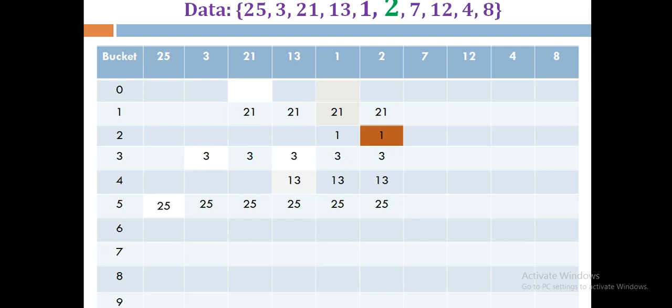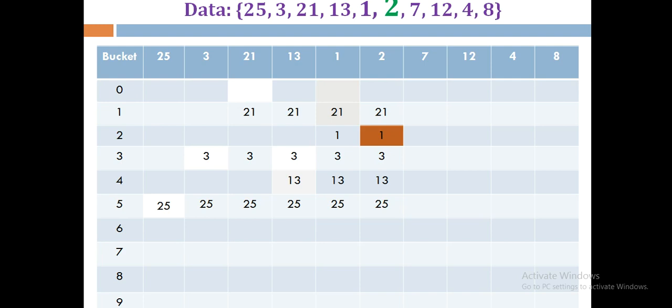So we have to store the element which has its correct location. So 2 will have its correct location at index 2, or we can say bucket 2, instead of 1. So 1 is going to be replaced. Why? Because 1 is not at the correct location, and that's why we are replacing it. So here we are actually performing the replacement.